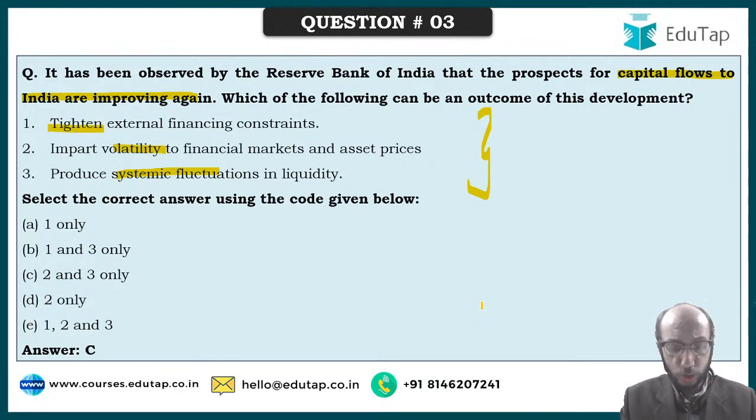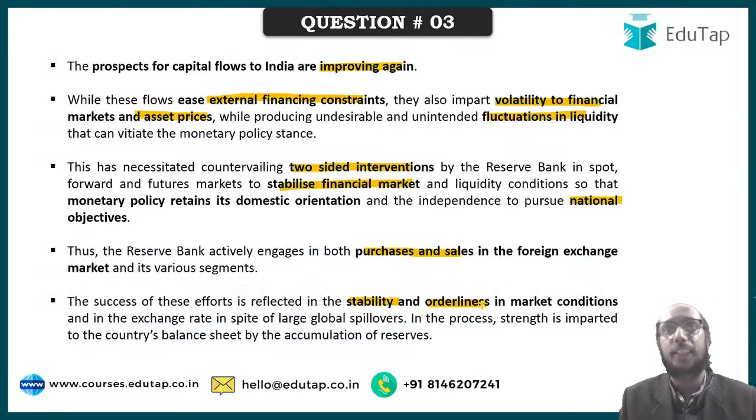I am requesting all students participating in this answer to please share your answers. I am not seeing answers being shared over here. The answer to this question is C. Have you all understood? If you are understanding, please type yes in the comment section. I am very curious to know whether you have understood or not.